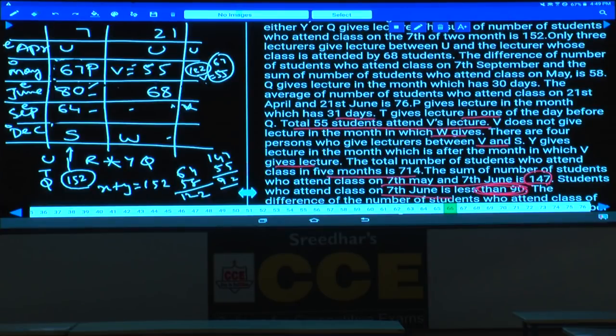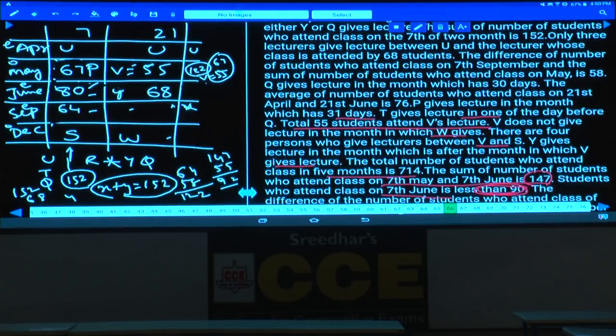Now X plus Y, earlier we have discussed. What should be the value of X plus Y here? X plus Y is 152. Out of which 152, one is 68. Hence 152 minus 68, what is the value left over here? 12 minus 8 is 4, 14 minus 6 is 8. Hence what is the value of U? The value of U is 84. Are you following this one or not?